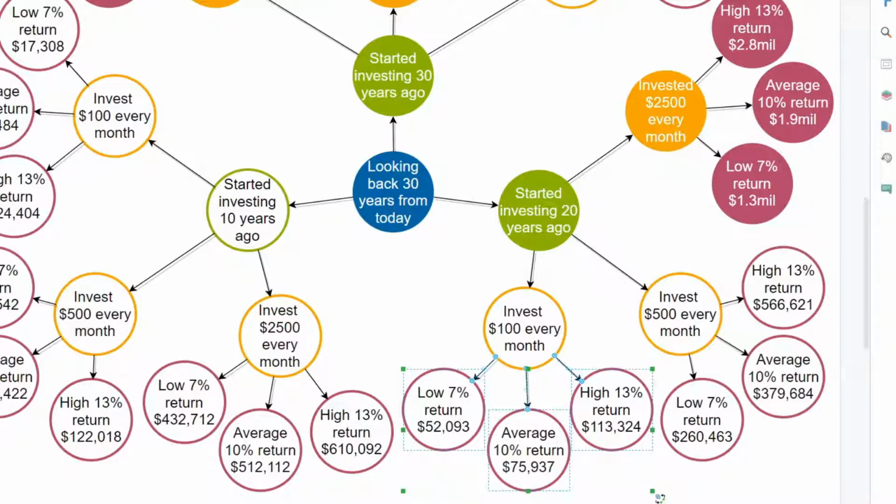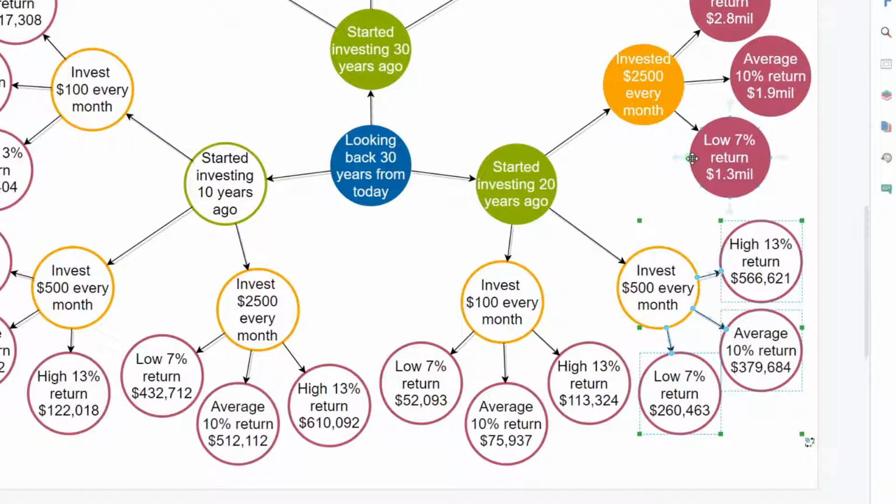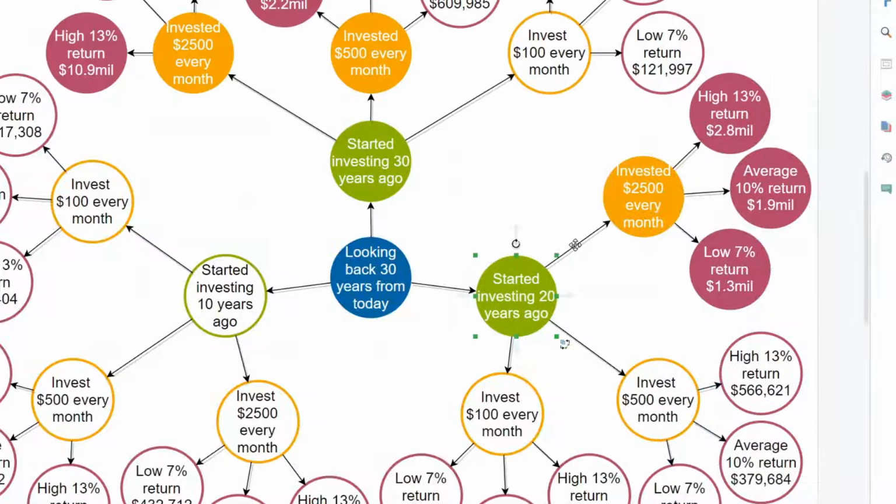With 20 years of time to save and build wealth and a $500 monthly savings rate, we end up with a range of $250,000 to $500,000 at the end of the goal period. Not bad, but not yet a winning recipe. However, having sat out on saving for 10 years and then having invested $2,500 a month for the next 20 years would put us above $1 million regardless of returns.